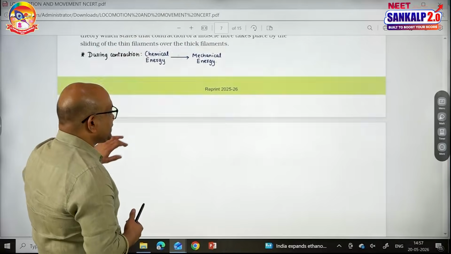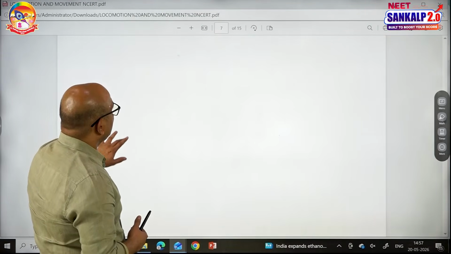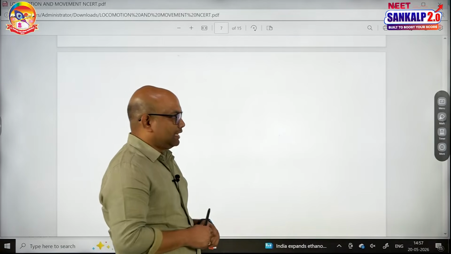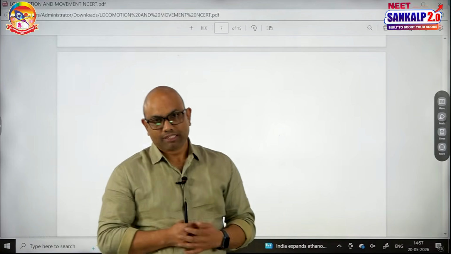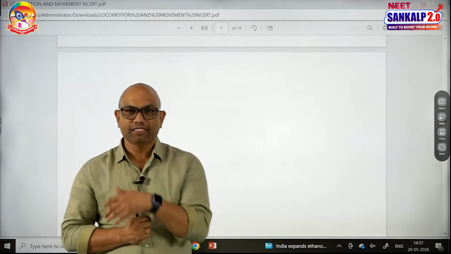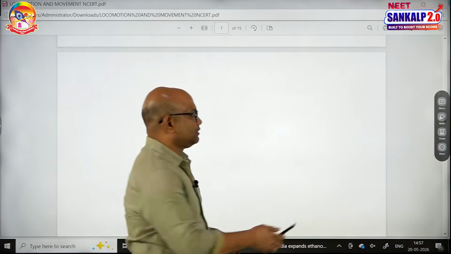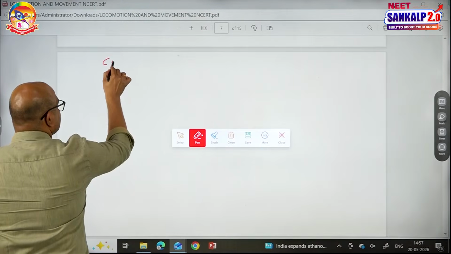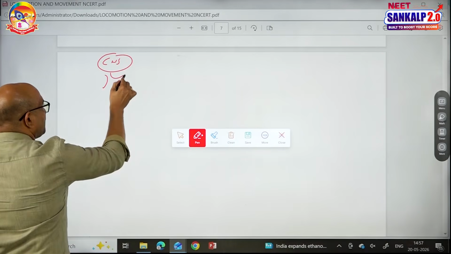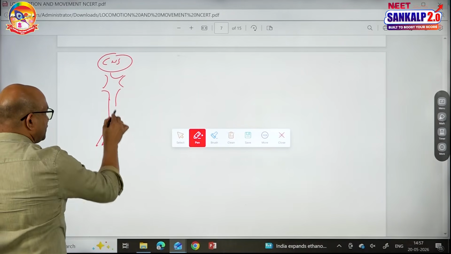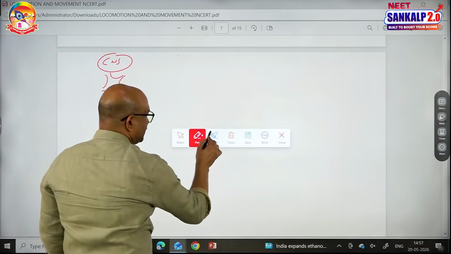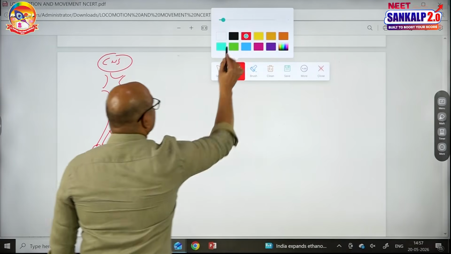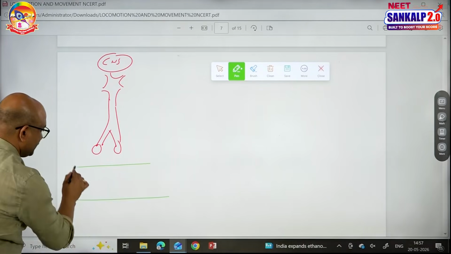And regarding the steps of sliding filament theory, the first step is excitation. And I am talking about skeletal muscle contraction. That means I have to talk about CNS sending signals to the somatic motor neurons. So the first step is excitation. See this, if it is CNS, with the help of somatic motor neuron, it gives signals to the muscle fiber.